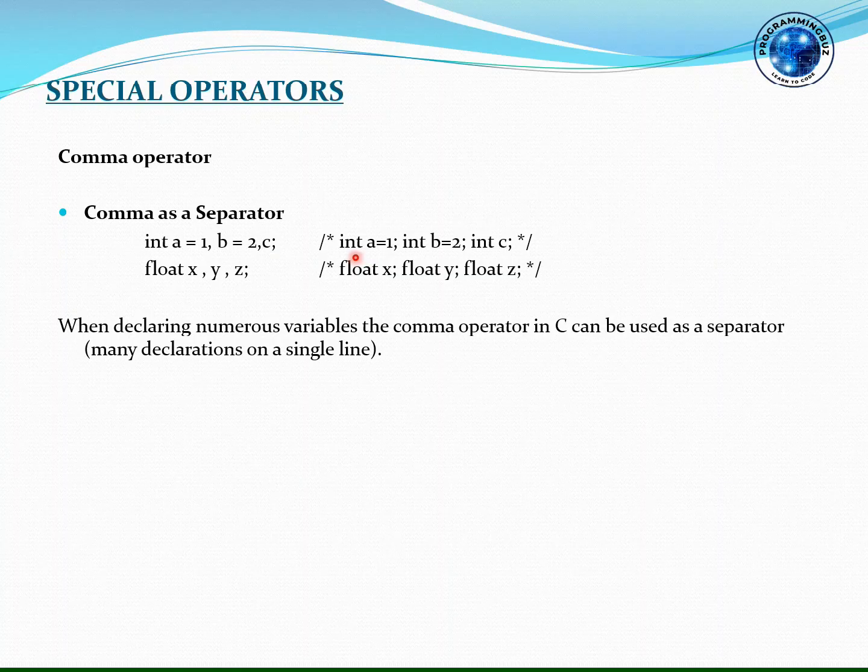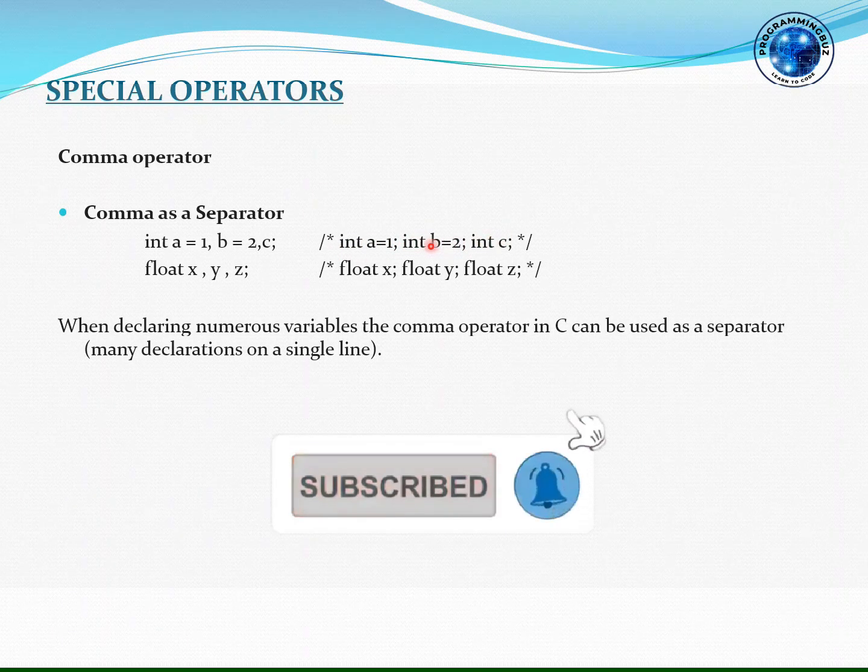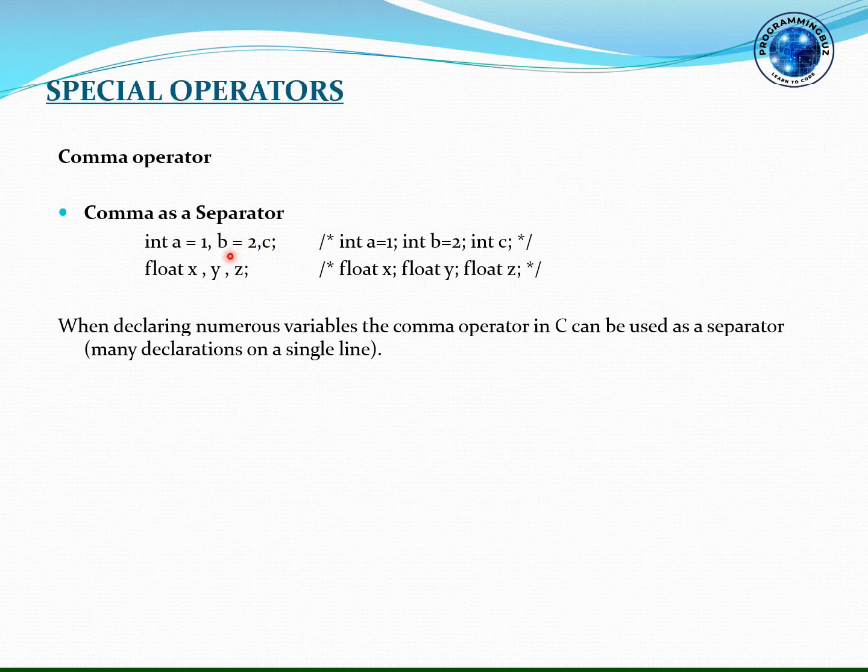So instead of writing three different statements for three different variables, like int a equals 1, semicolon, int b equals 2, semicolon, and int c, we can use only one statement with the use of comma as a separator.